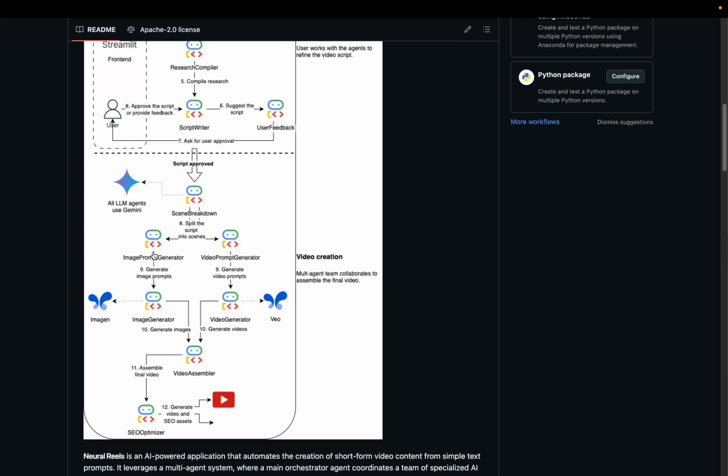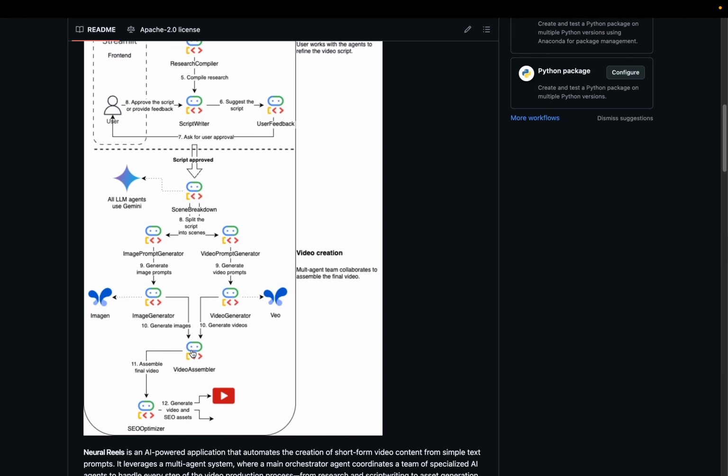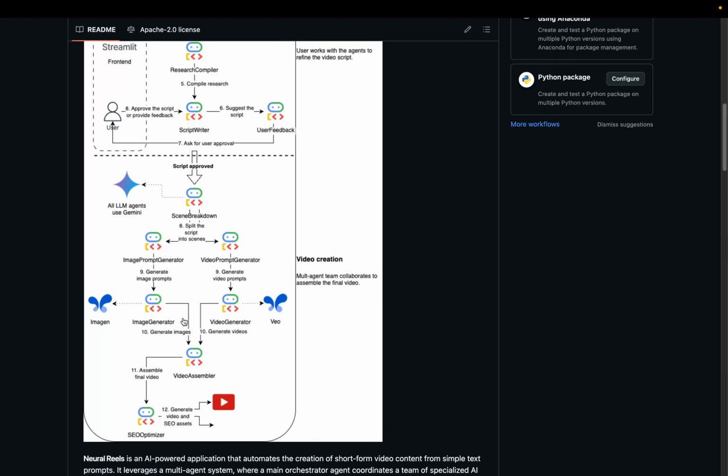But if I first have an agent which is powered by Gemini to get the scene and create a specific prompt that is tailored for each one of the scenes, I will have a better result. So I have the image prompt generator and video prompt generator to create image and video prompts. Then I have the image generator and video generator, which will take each prompt for each scene and generate the images and videos. Then I have the video assembler, which will take the videos and images generated and assemble them into the final video.